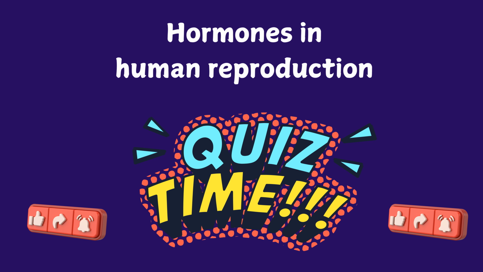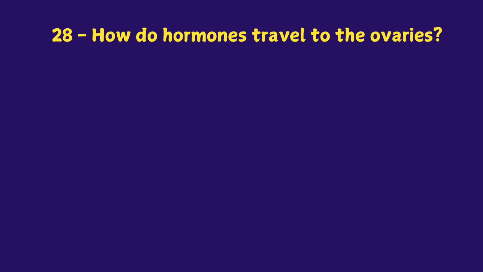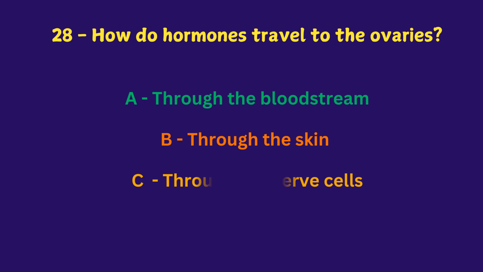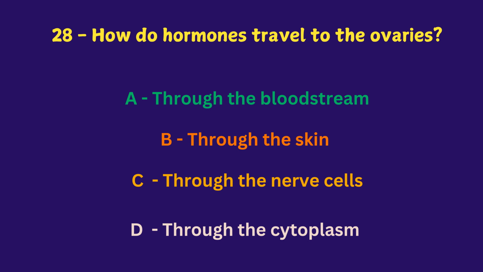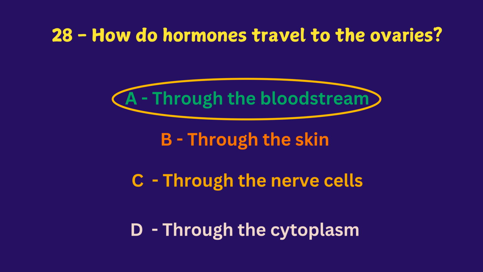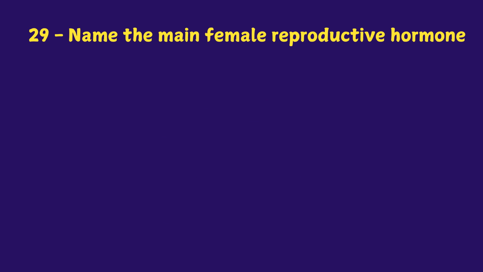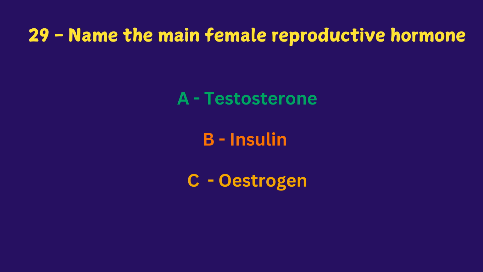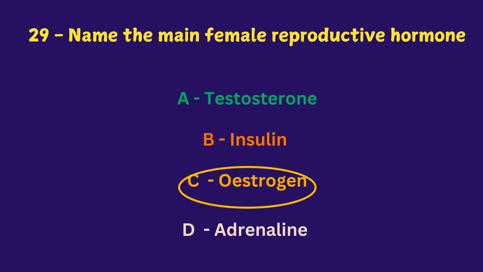Hormones in human reproduction. How do hormones travel to the ovaries? Through the bloodstream, through the skin, through the nerve cells, through the cytoplasm. The answer is through the bloodstream. Name the main female reproductive hormone. Testosterone, insulin, estrogen, adrenaline. The answer is estrogen.